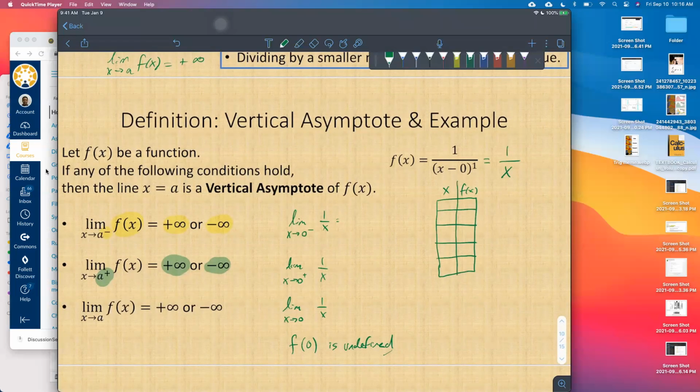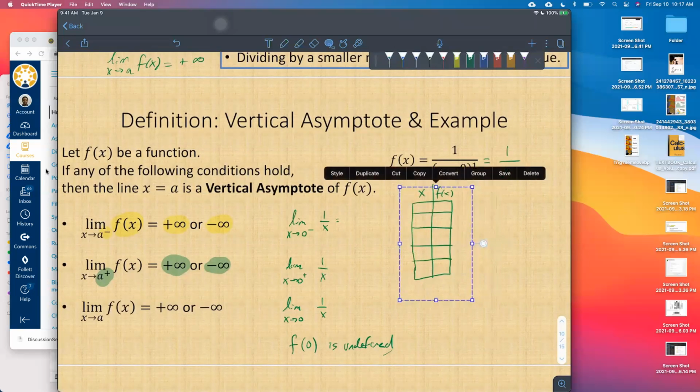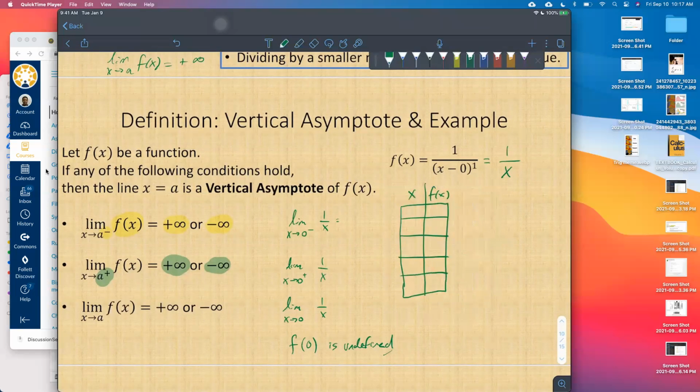-1. Okay, very good. So we're going to plug in -1, and then we're going to choose values getting closer and closer to 0. Right? So -1. We could try -0.5, right? Half of that. And then let's try half of that, -0.25. Then -0.125.